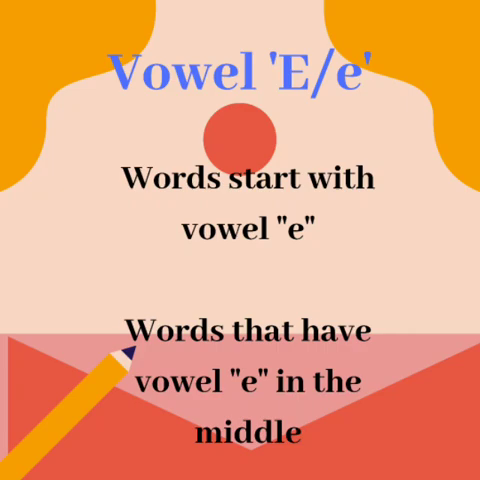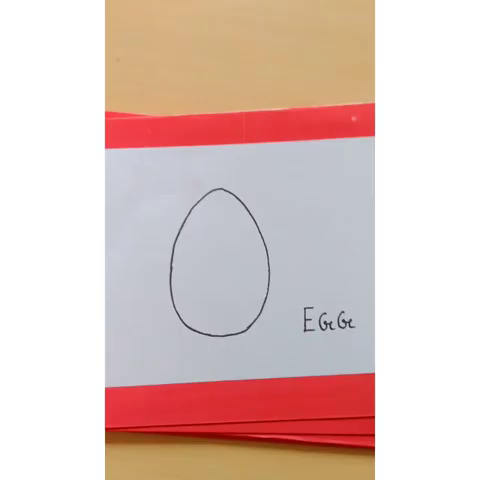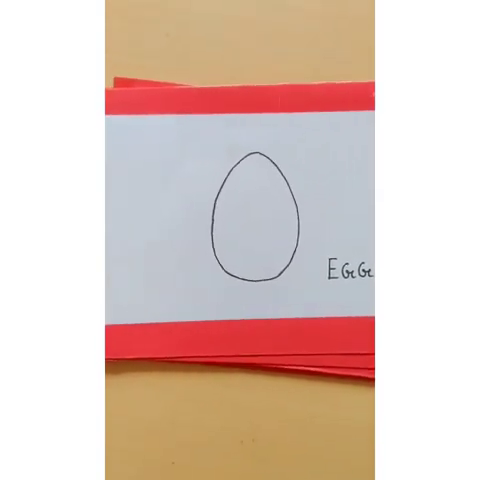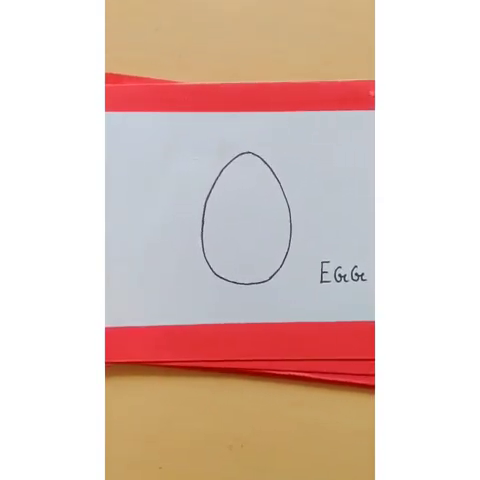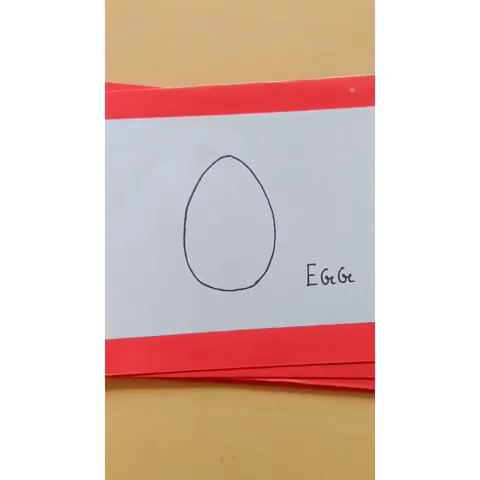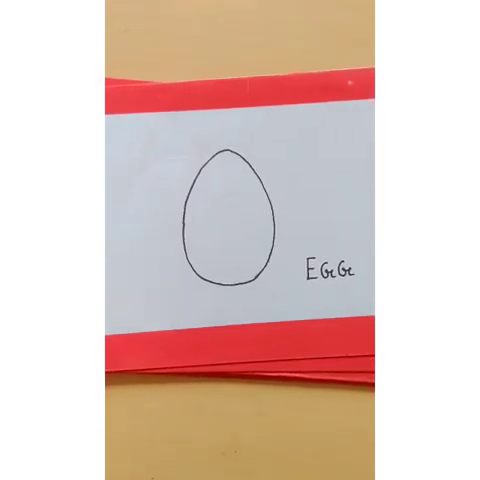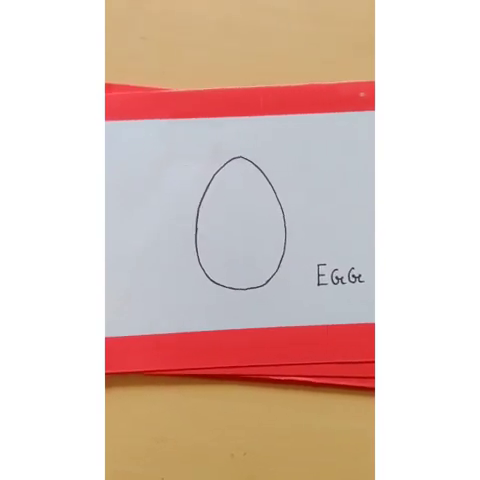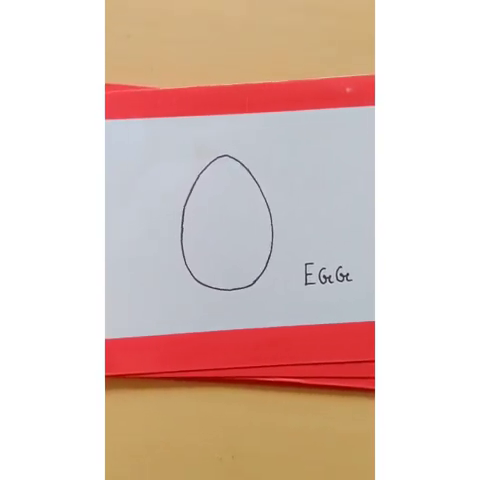Good morning, children. Today we are going to learn about the vowel E. Okay? So, children, today we are going to read words that start with the vowel E. At the very first, you have to know the sound of E. The sound of E is "eh". What? The sound of E is "eh".